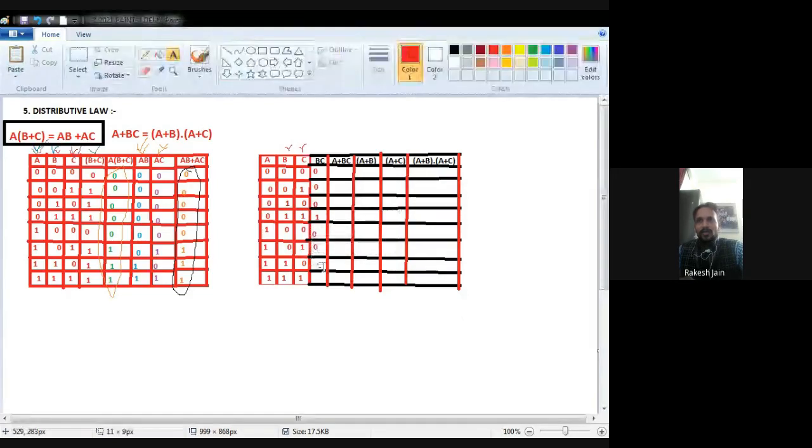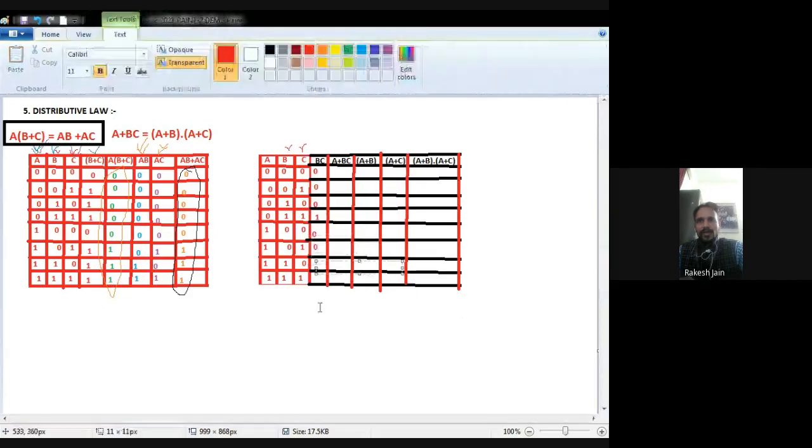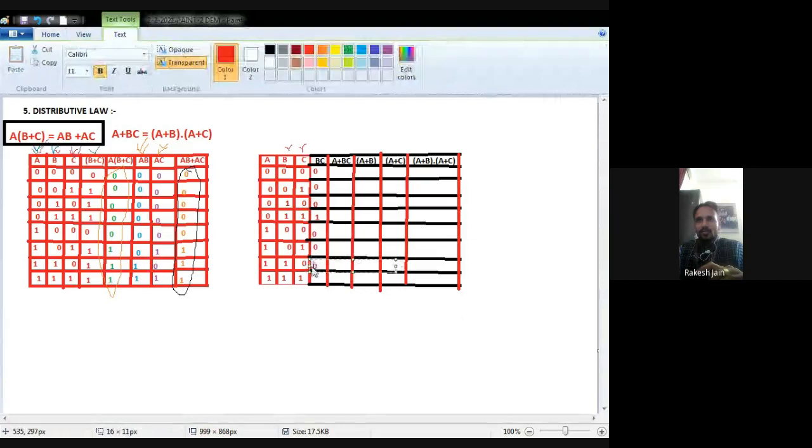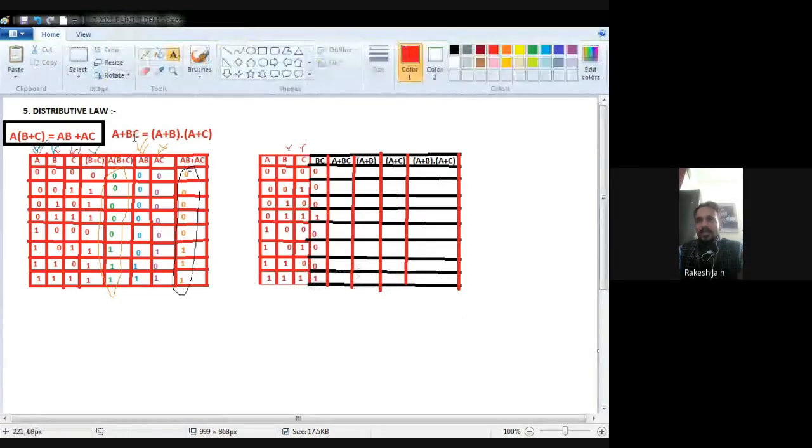Okay, so once again we require A, B and C, so I put this one. Now we are going to prove the second law. Now see this one, what we require.